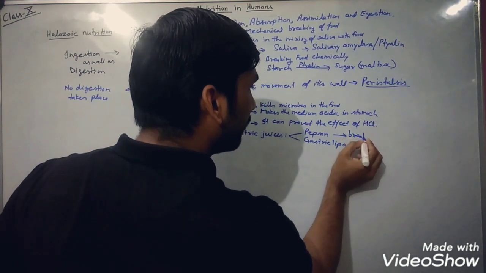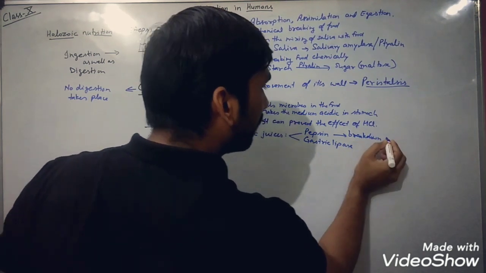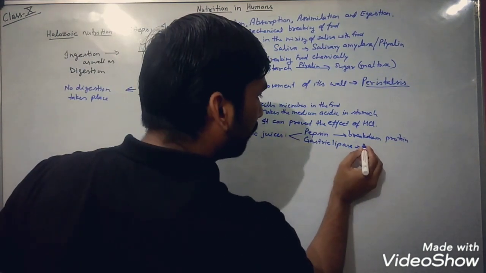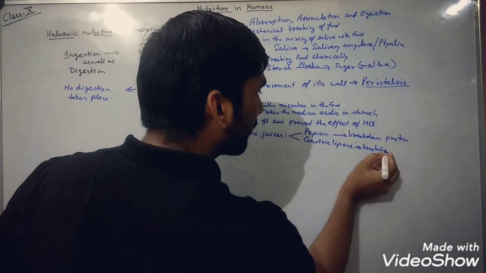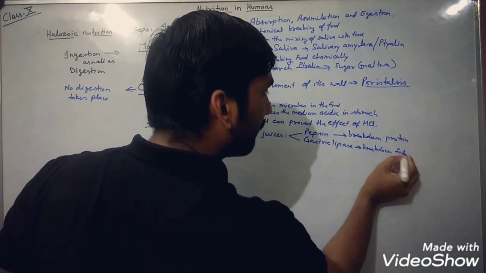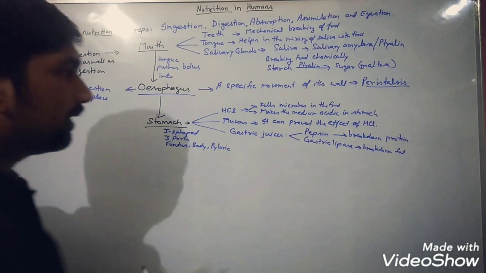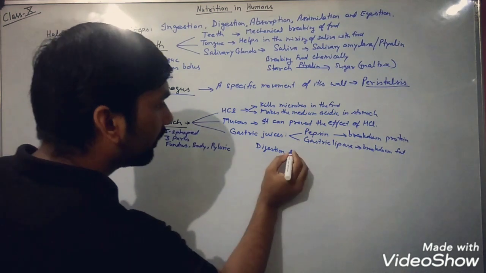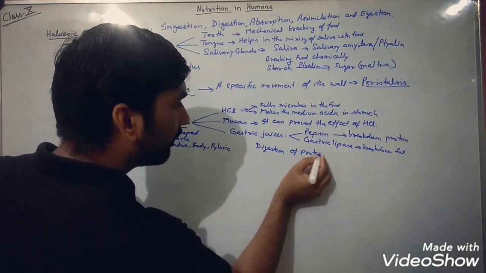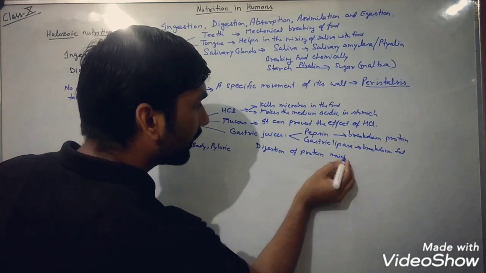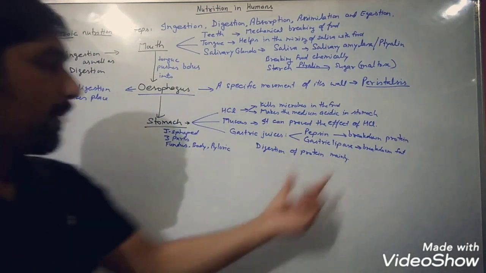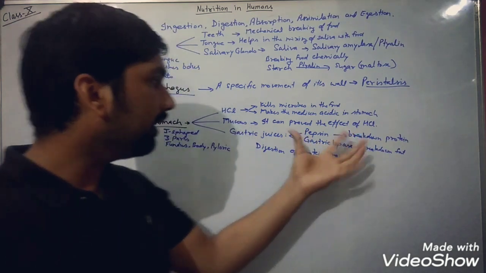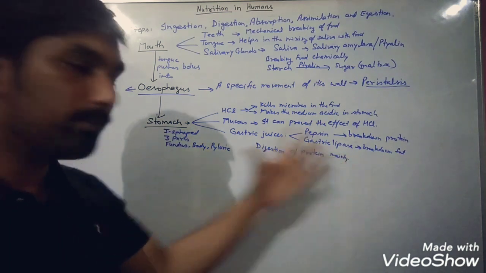Breakdown. And this lipase is going to break down fat. But what happens in the stomach? Digestion of protein mainly. The breakdown of fat will be partially done by the gastric lipase, but mainly the function of the stomach is what? Digestion of protein.